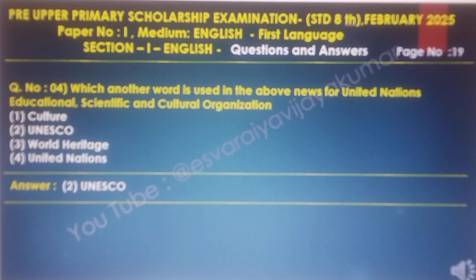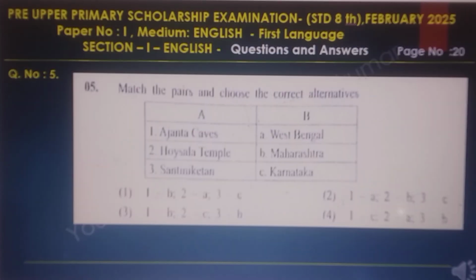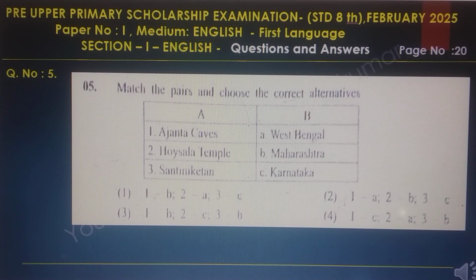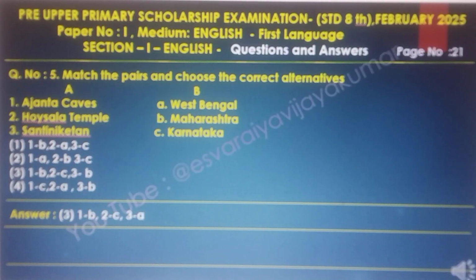The questions. Which other word is used in the above news for United Nations Educational, Scientific and Cultural Organization? The answer to this question: UNESCO. The question number 5. Match the pairs and choose the correct alternative. Here the answer is 3. Ajanta Caves, Hoysala temples and Santiniketan. Option 3: Ajanta Caves is Maharashtra, Hoysala temple is Karnataka, Santiniketan is West Bengal.